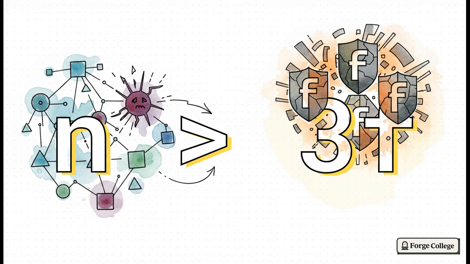And that brings us to the golden rule, the magic ratio of redundancy. N must be strictly greater than 3 times F. In this equation, N is the total number of nodes in your network, and F is the maximum number of Byzantine faulty nodes you can tolerate. Under partially synchronous network models, to guarantee both safety and liveness, your total nodes have to be strictly greater than 3 times the number of liars.